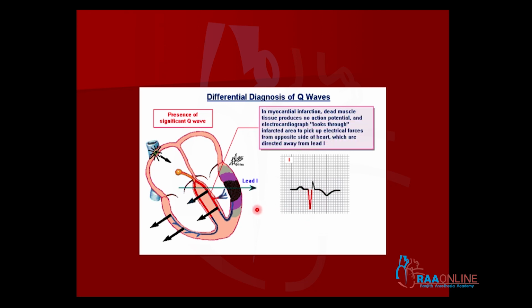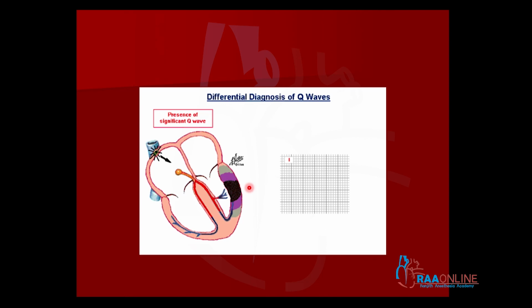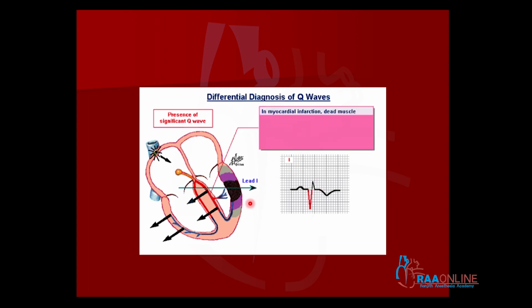So actually the Q wave is because the lead on the infarct myocardium is trying to see through the infarct myocardium the away-going depolarizations, which is represented as a negative wave. So it is not the infarct myocardium which produces the Q wave. Normally, a dominant vector would have come here and produced the R wave. That R wave is not there now. So only the negative waves which are going away from the lead are seen.